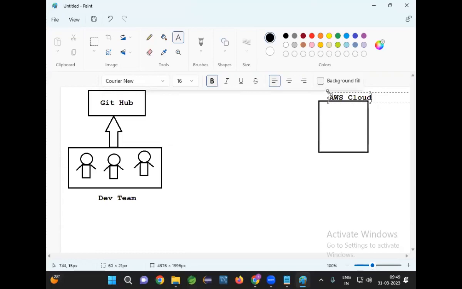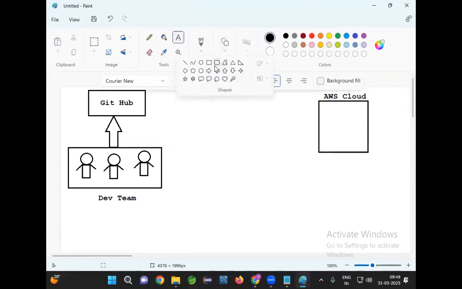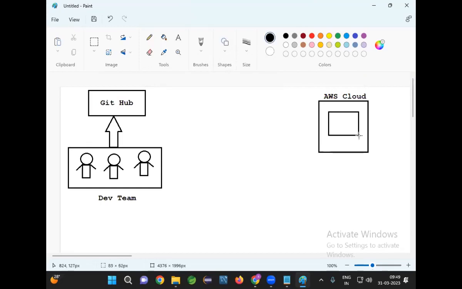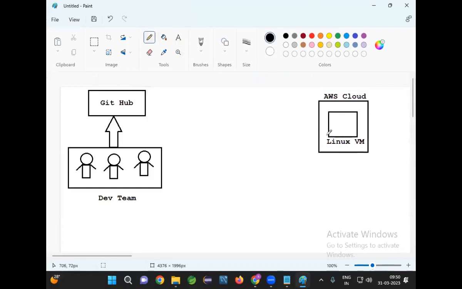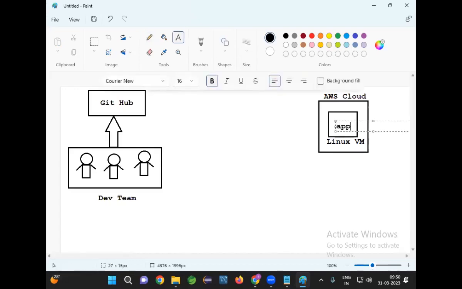They have taken some Linux machines in the AWS cloud. In that Linux machine, our application is running. Assume that this is a Linux VM. In real time, 100% of project deployment will happen on Linux machines only. Windows we will use only for our development purposes. But project execution will happen on the Linux machine. Here our application will be deployed. Now, the application is running on the Linux machine.